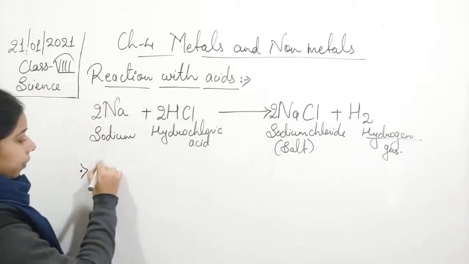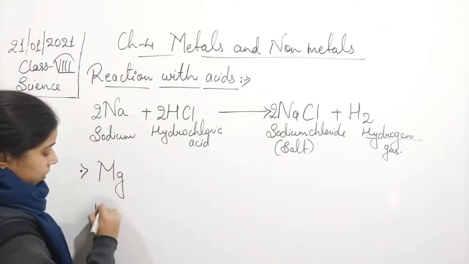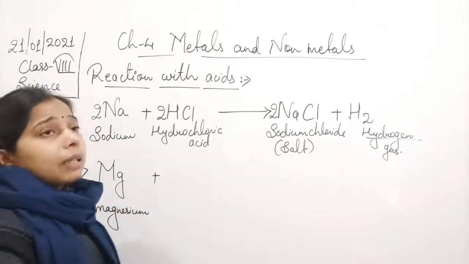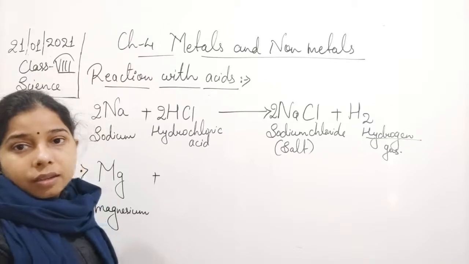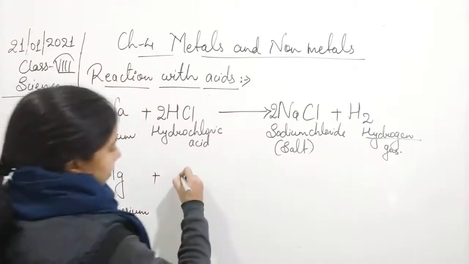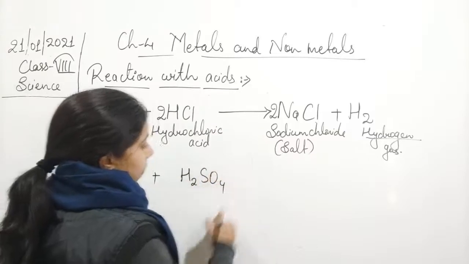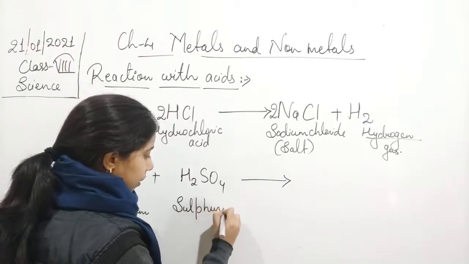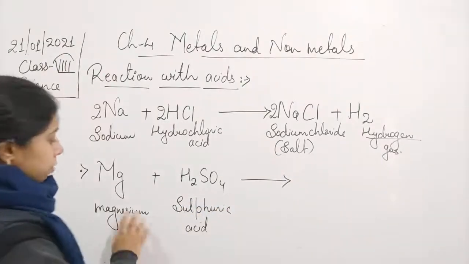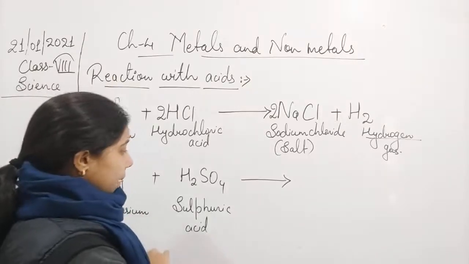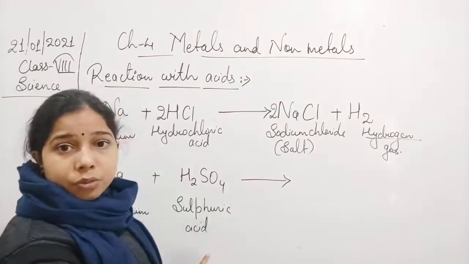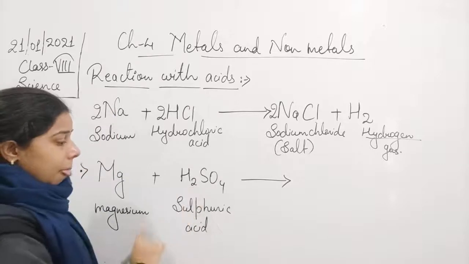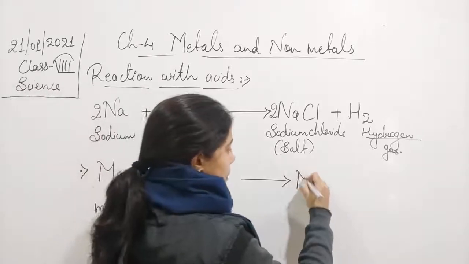If we take magnesium and another kind of acid, like sulfuric acid, that is H2SO4, so when magnesium reacts with the acid, it displaces the hydrogen.